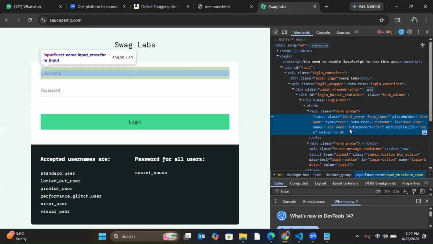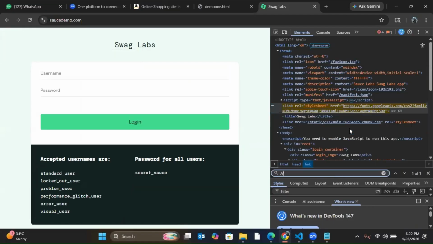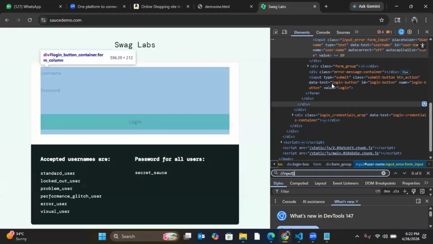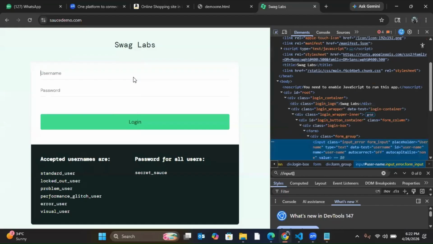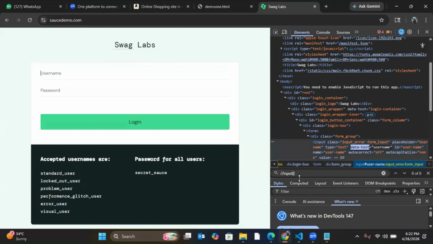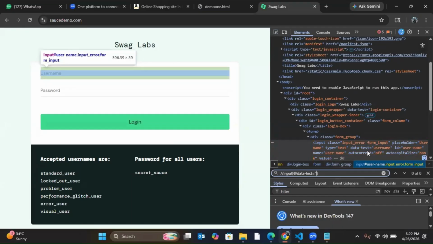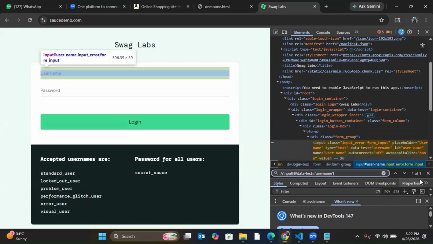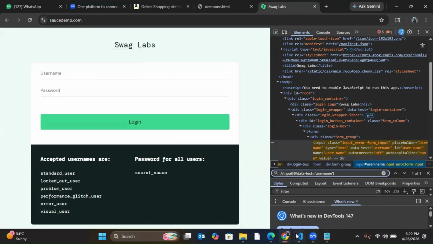Let me write the XPath for this. Input, at the rate of, I can use, let's say, data test. That also I can use, at the rate data test is equal to username. I'm getting one of one. Yes or no? Yes.